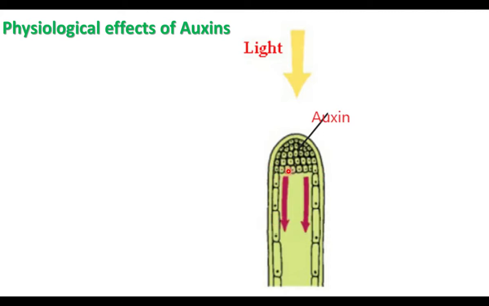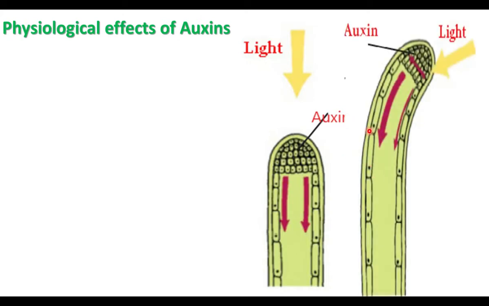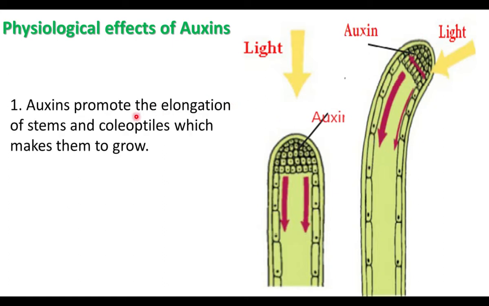Just below the apical meristem, because of the auxin, the cells become longer. That is cell elongation. Auxins influence cell elongation. As a result of this, the stem grows towards the light. When the light comes from the side, the plant shows bending movement. More auxin spreads towards this area, so here cells are longer, which results in bending towards the light. Auxins promote the elongation of stems and coleoptiles, which makes them grow. Auxins cause elongation of stem and coleoptile.